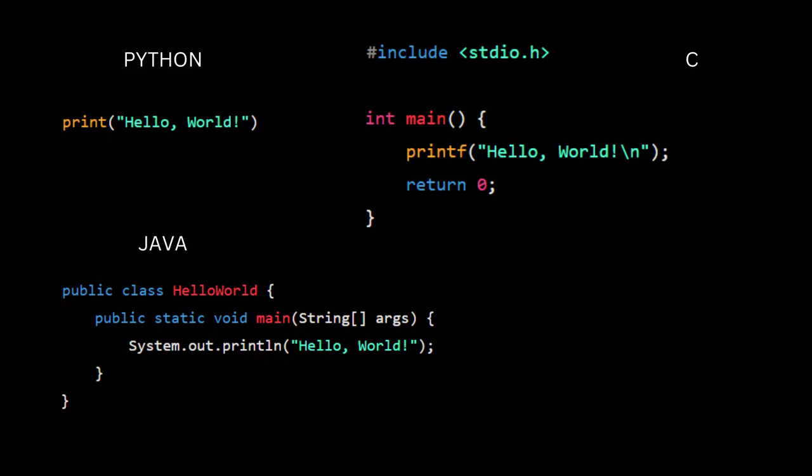Here are code snippets of Python, C and Java executing a program to print the phrase, "Hello World."